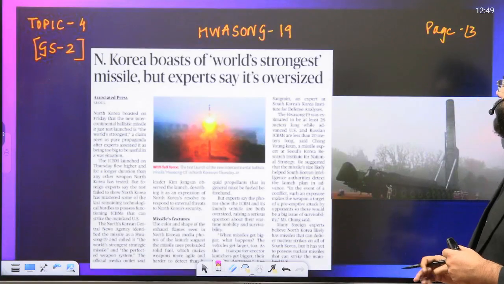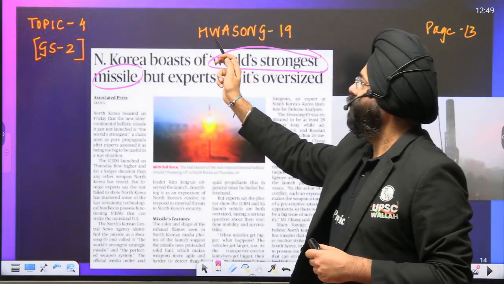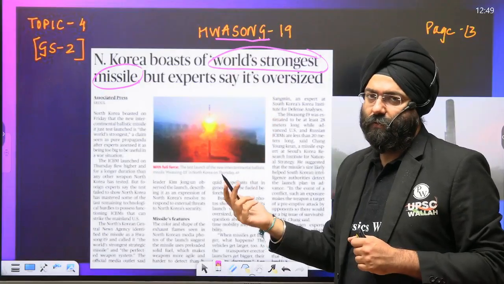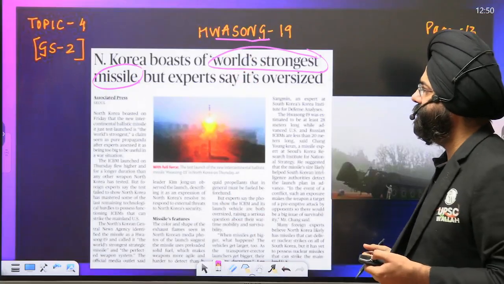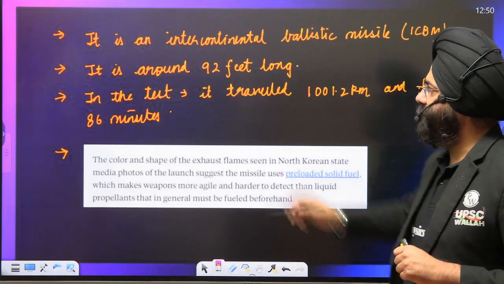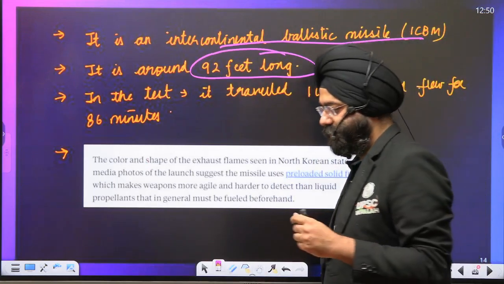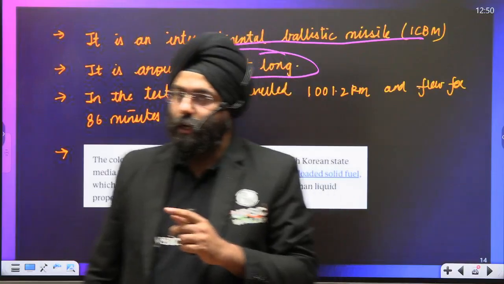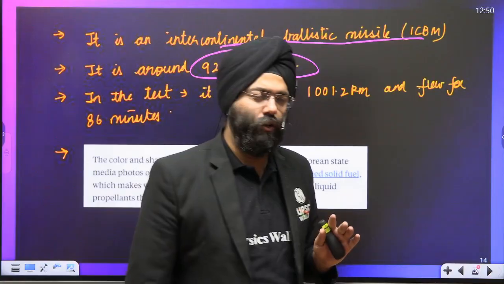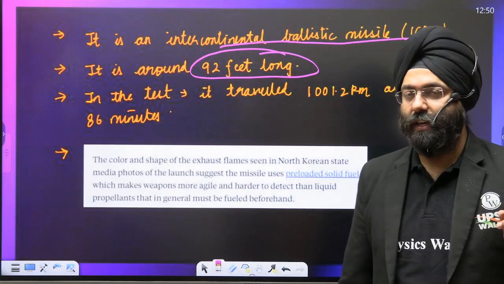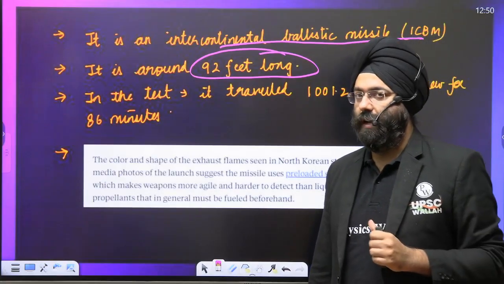Topic 4, page 9. Now, North Korea boasts of the world's strongest missile. This is Hwasong. Many people pronounce it differently. H is silent, so it is basically Wasong also. So Hwasong-19. Now, please understand what it is. It is an intercontinental ballistic missile. It is around 92 feet tall, whereas even the intercontinental ballistic missiles of the United States are approximately 66 to 67 or even 70 feet long. This is 92 feet long. That is why North Korea is saying that this is the strongest intercontinental ballistic missile.